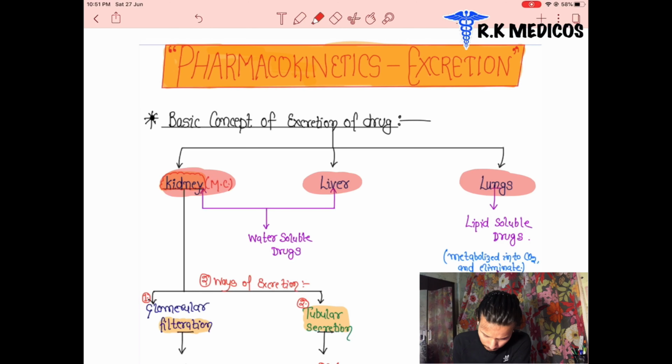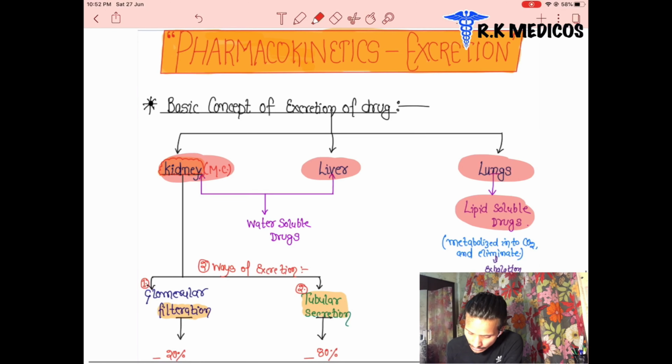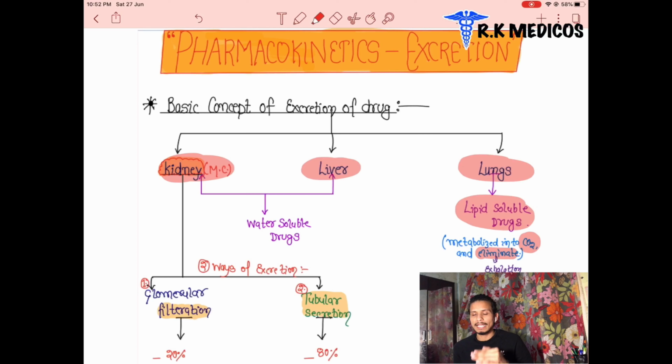It happens basically through three regions: the kidney, liver, and the lungs. As I told you previously, there are three regions in the body responsible for the excretion of drugs. Only three regions. The lungs are the route through which lipid soluble drugs are excreted. What are the lipid soluble drugs? They are excreted through the lungs, through our respiratory system, throughout inspiration and expiration. These drugs get metabolized and excreted out.